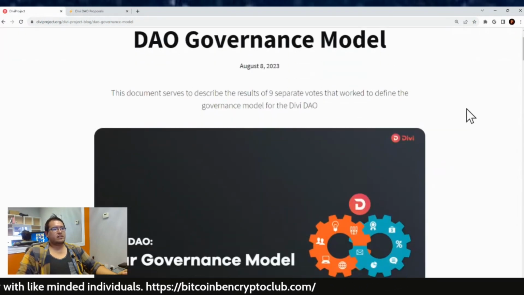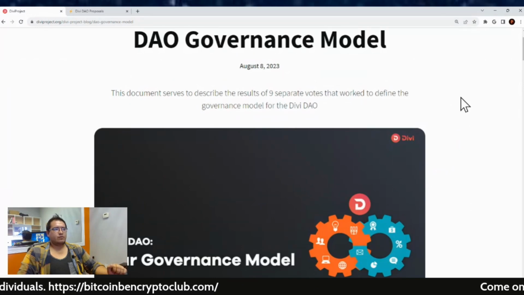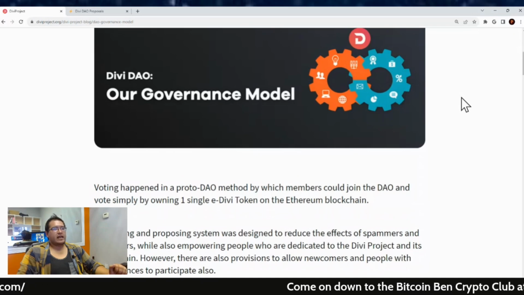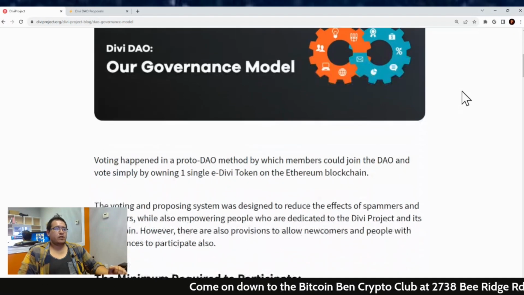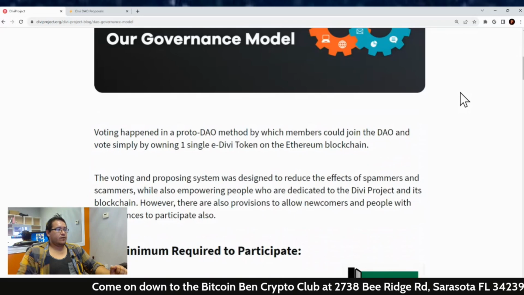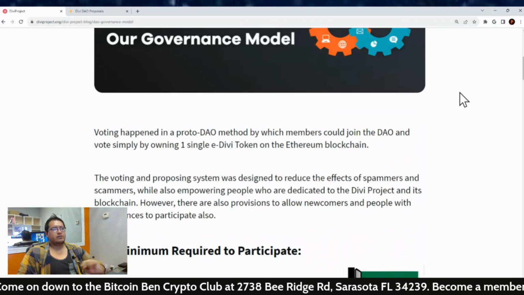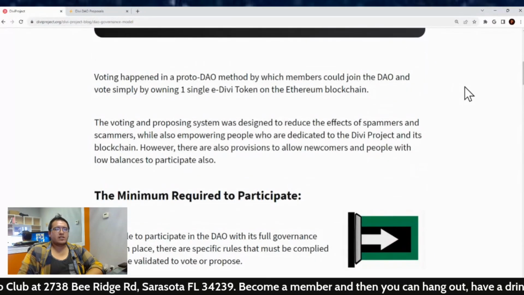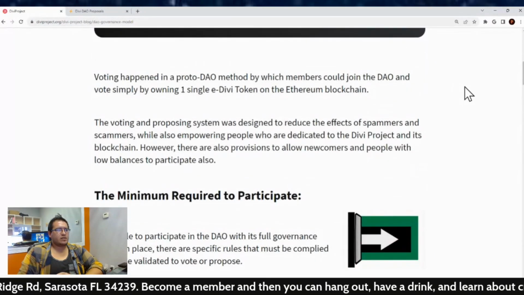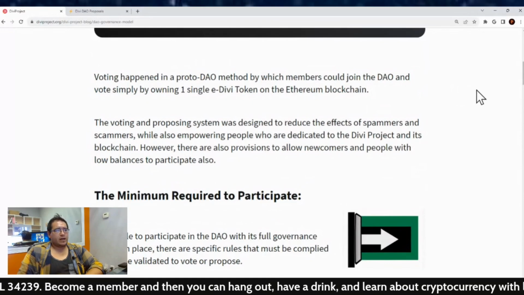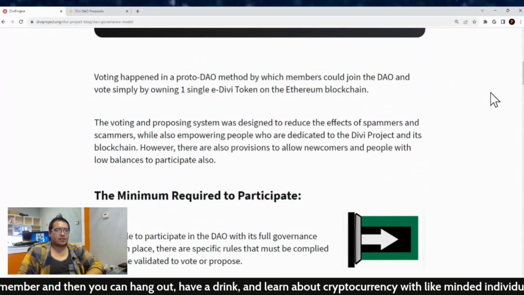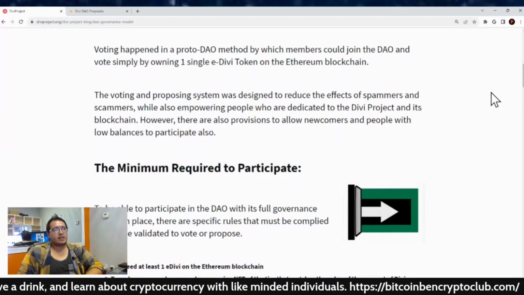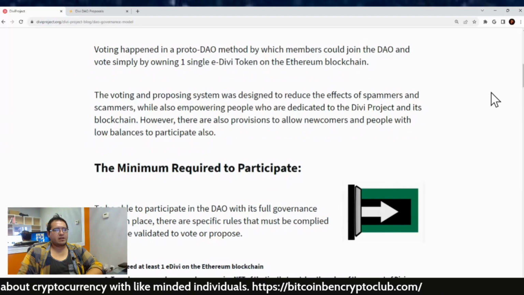This document serves to describe the results of 9 separate votes that work to define the governance model for the Divi DAO. So voting happened in a proto-DAO method by which members could join the DAO and vote just by simply owning one single eDivi token on the Ethereum blockchain. The voting and proposing system was designed to reduce the effects of spammers and scammers, while also empowering people who are dedicated to the Divi project and its blockchain. However, there are also provisions to allow newcomers and people with low balances to participate also.